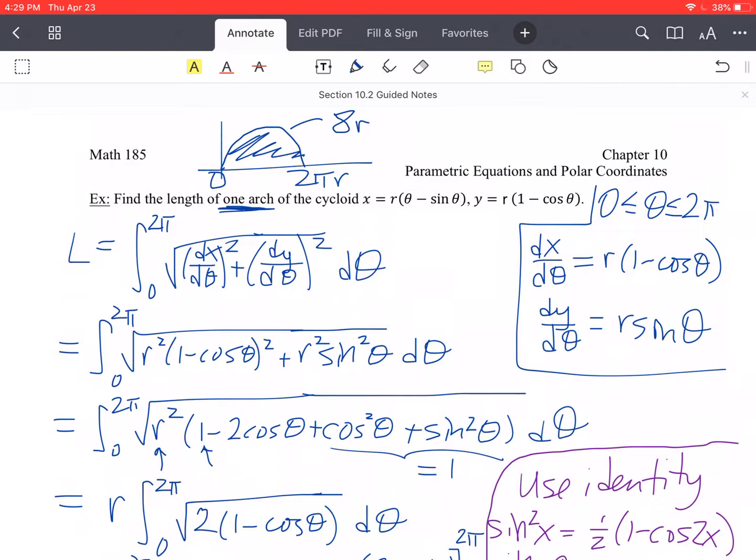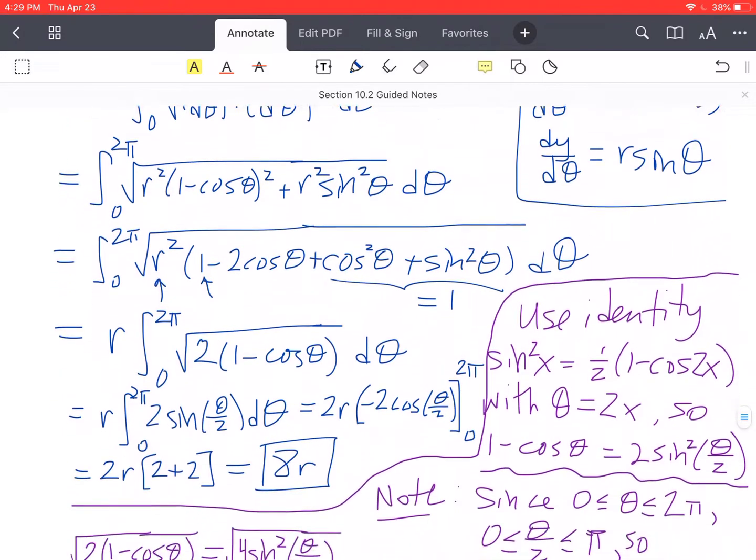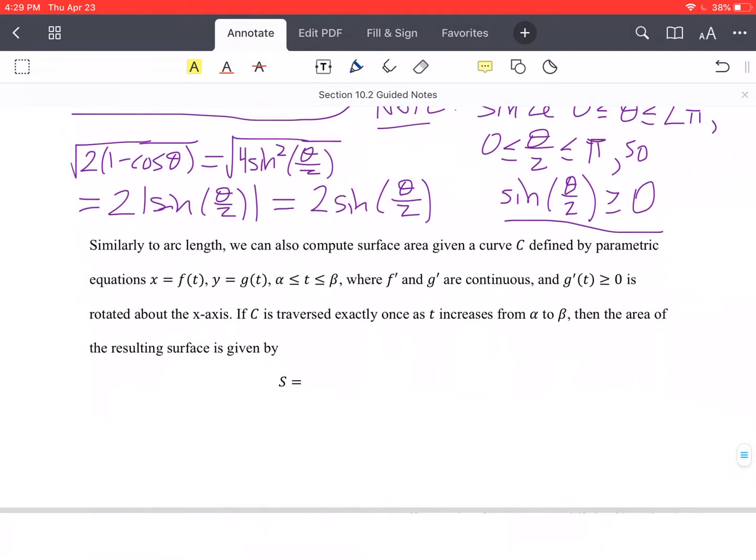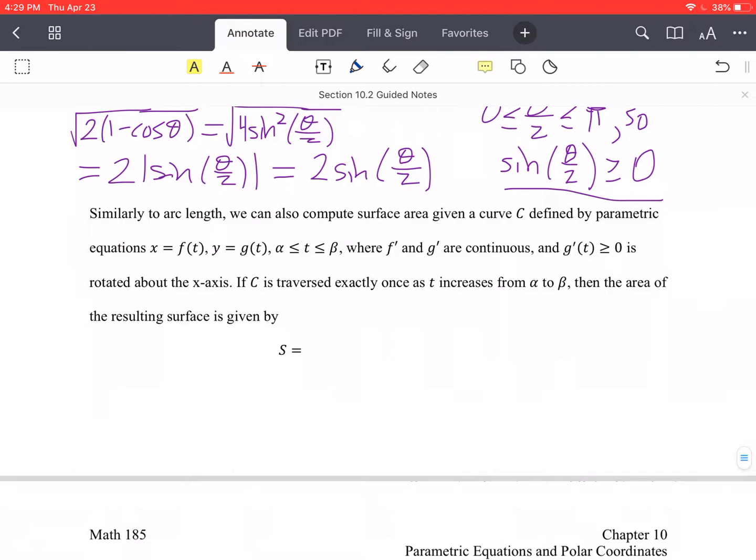So we've got one more topic in this section. Sorry guys, I know it's a long one, but it's our last one here. We've talked about area under a parametric curve, and arc length for a parametric curve. Now we're going to work with surface area using a parametric curve. You can derive the formula similarly to how we do arc length. We can compute surface area for the parametric equations, where f prime and g prime are continuous, g prime is greater than or equal to 0, and the curve is rotated about the x-axis. So we're getting the surface area of a surface of rotation.